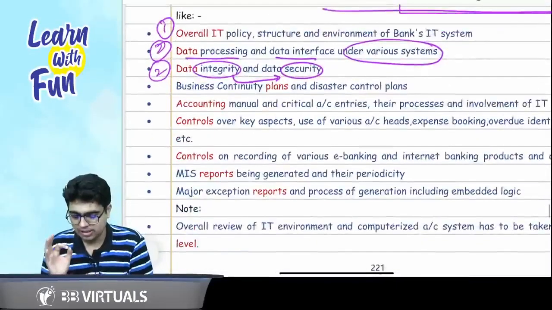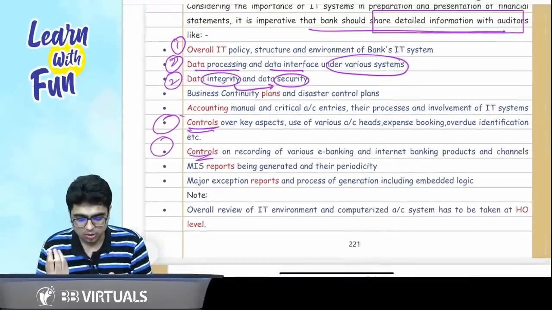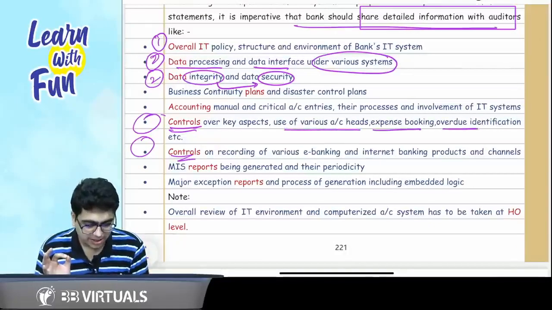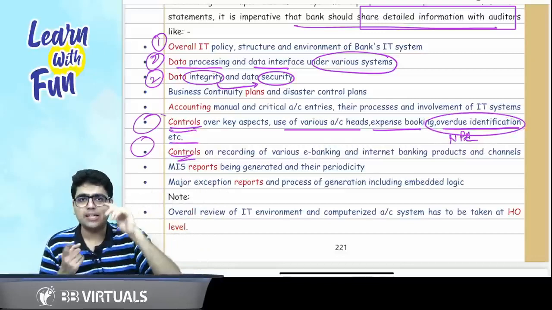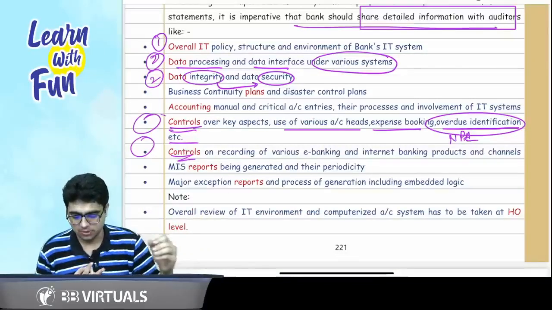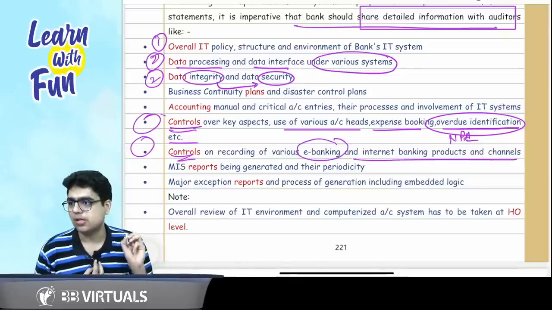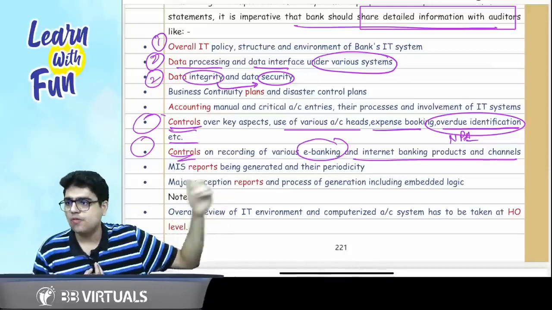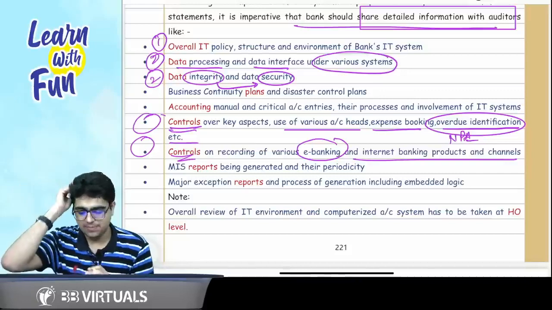Then comes the next point: controls around the data. Controls over the key aspects around use of various accounting heads, expense booking and overdue identification, specifically in case of NPAs. Then comes the controls around e-banking and internet banking products. Controls around the accounting heads, expense heads and overdue identification. Then comes the controls around internet banking and e-banking facilities.